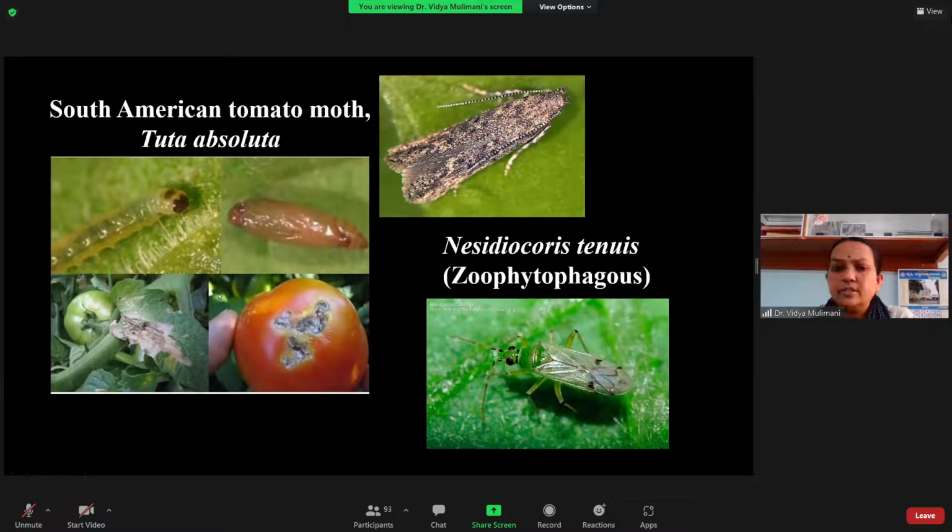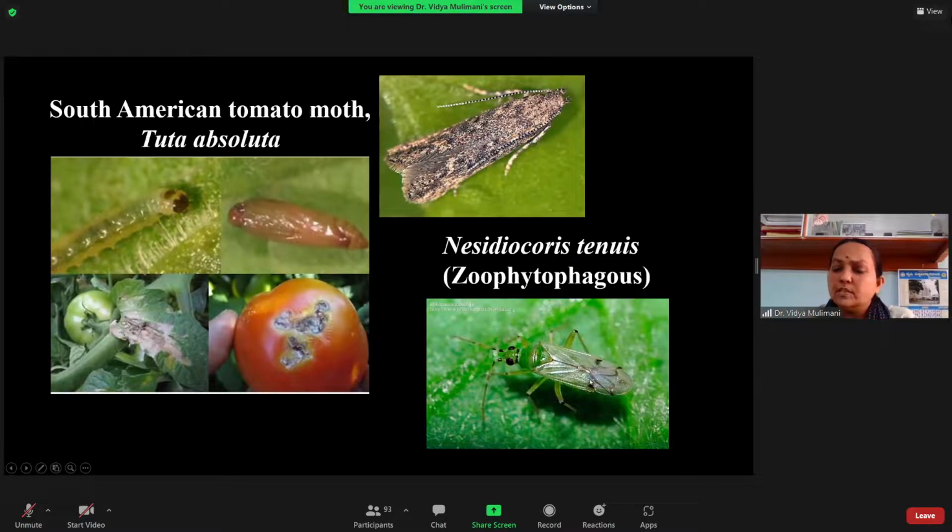For example, take tomato. On tomato we have a major pest introduced to India from America, the South American tomato moth, Tuta absoluta, which is on the leaf and also on the fruit. Farmers usually call it a different name, but this is not that. It is a moth, and the caterpillar feeds so that blotches appear on the leaves and also on the fruit. This is the nature of damage.